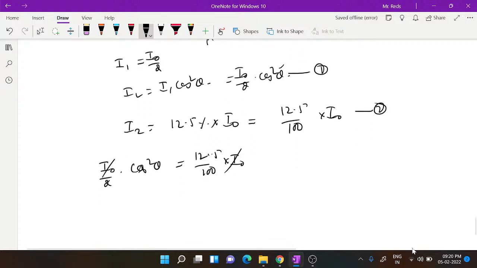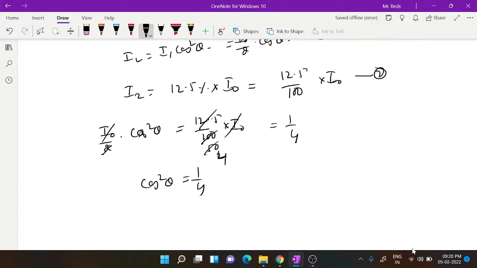To find this, I have to simplify. 12.5, how many times does it go into 50? 4 times. So it is equal to 1 by 4. Cos square theta is 1 by 4, and hence cos theta is equal to 1 by root 4, which is 1 by 2. So the corresponding angle theta will be equal to 60 degrees.